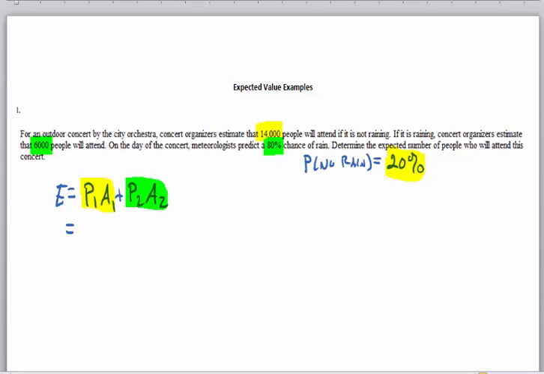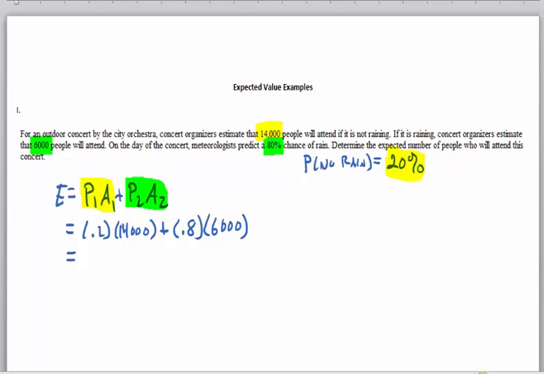So what happens here is P1 times A1 are going to be the ones that are highlighted in yellow, right? P1 is the probability of no rain, which is 20%, and I would just write that as 0.2 times the amount of people that are going to attend if it doesn't rain, which is 14,000, and I'm going to add that to P2 times A2, and P2 is going to be the probability that it does rain, which is 80%, which is 0.8, times the amount of people that will show if it does rain, which is only 6,000.